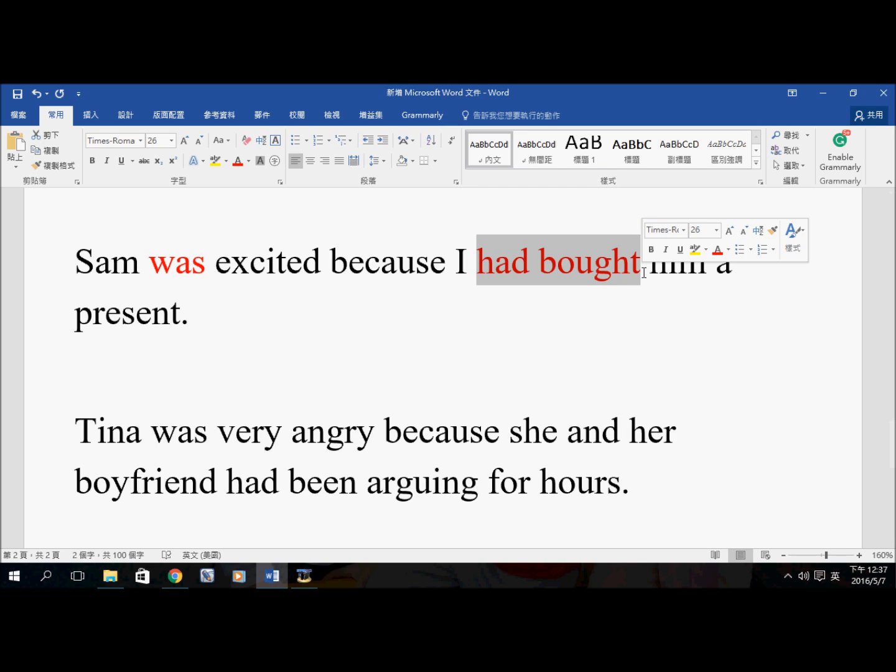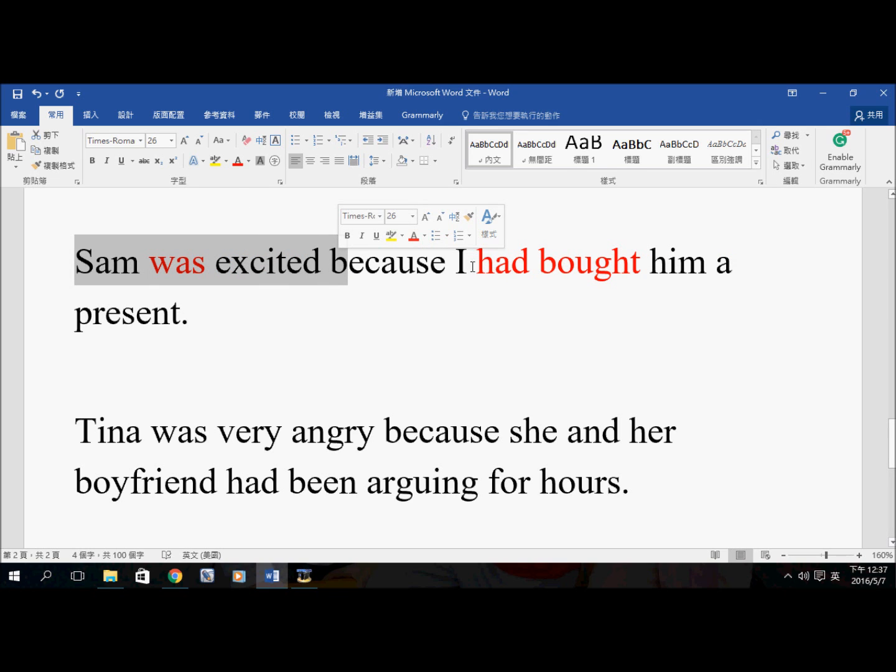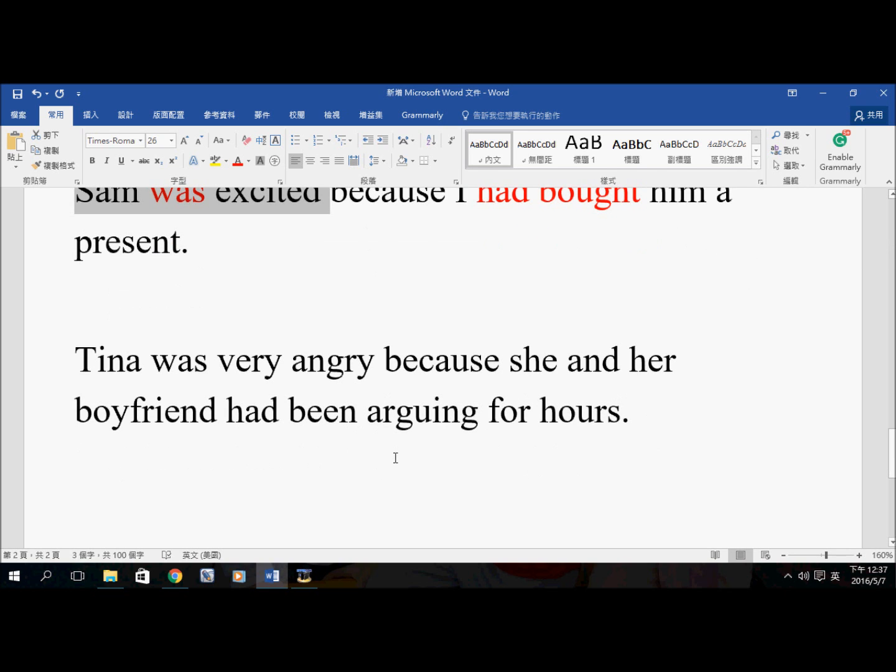It's simply a past perfect tense sentence, and I'm just telling the listeners that I have bought him a present, and that's why he was excited. Okay, so this is the cause, and this is the effect. He was excited.